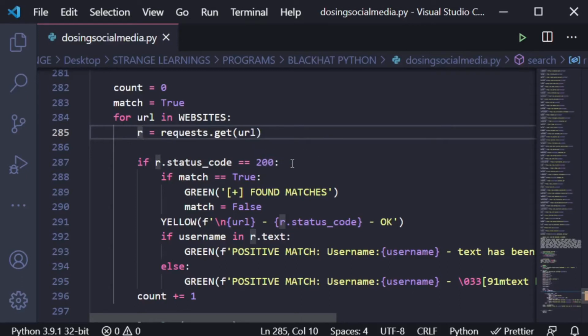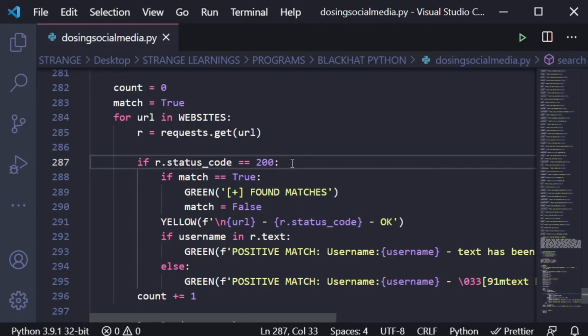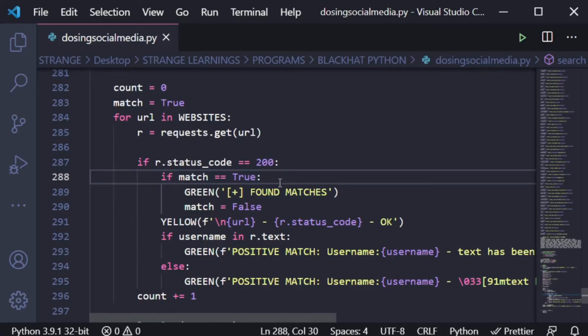You can say that if your internet is not turned on or you are not connected to the internet, you won't get any response, right? In that sense, it won't be 200. So we are getting this response so that we can check if you are connected to the internet, or if the website is active or the domain is working, right? So in that sense, we are entering an if condition in which match is equal to true. That is true, we know.